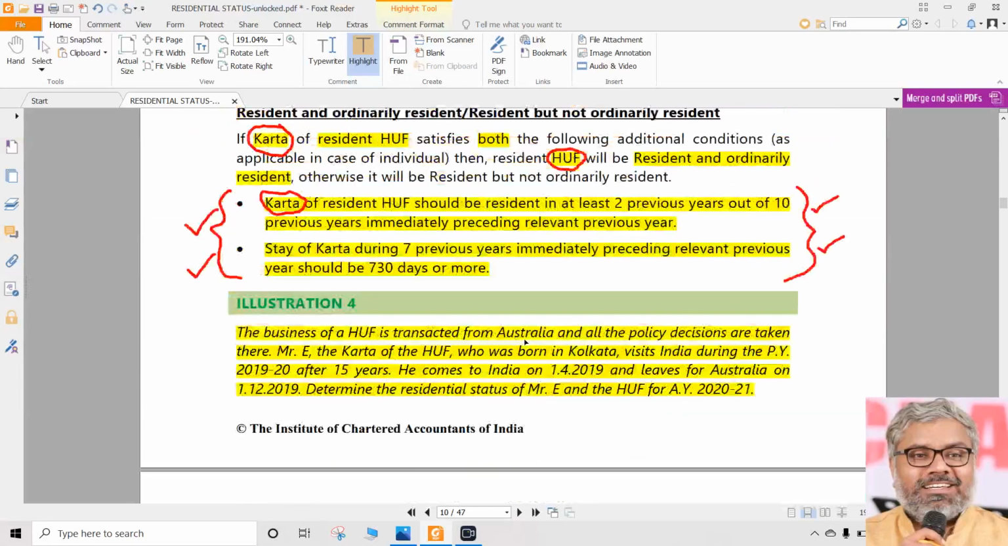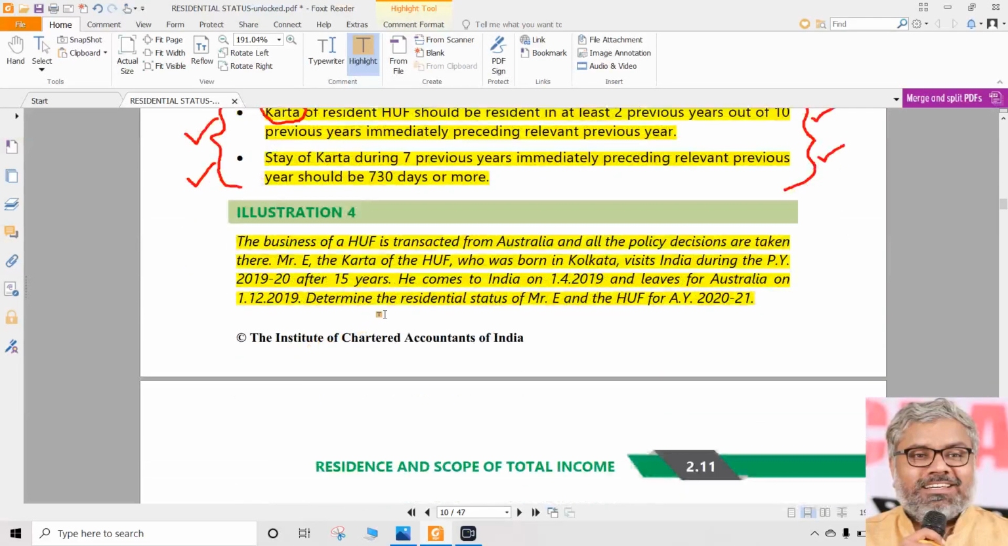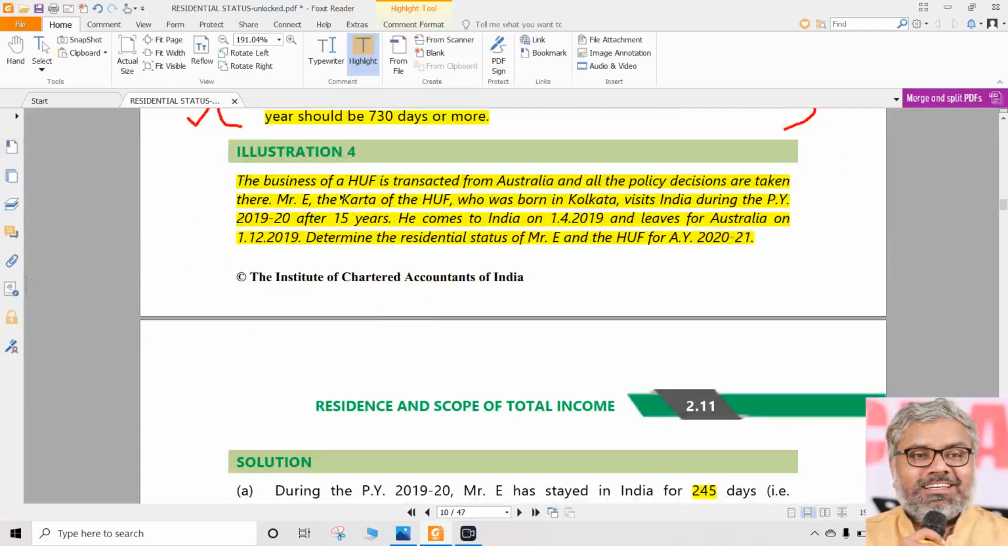Now another point comes. Same question, let us just extend it. What if the control and management of the business of HUF is situated in India in the same case? Would your answer be different? Same question can be continued like this. Would your answer be different if the control and management or business is done from India or even partly India, partly from India or partly from Australia?